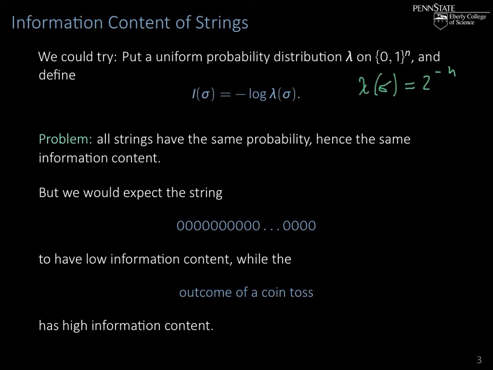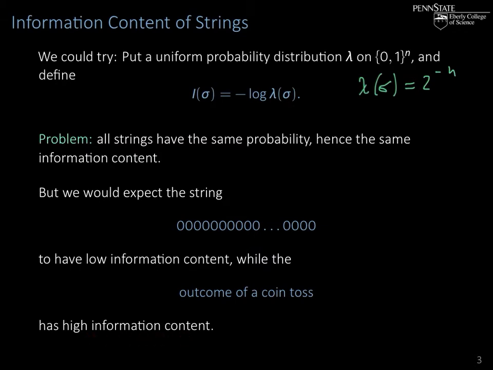But this somehow runs contrary to our intuition, since we would expect that a very long string of all zeros has low information content, while, let's say, the outcome of a coin toss encoded as a 0-1 sequence should have high information content.